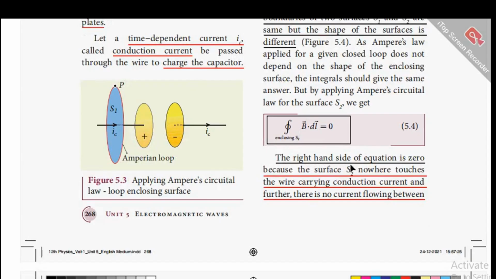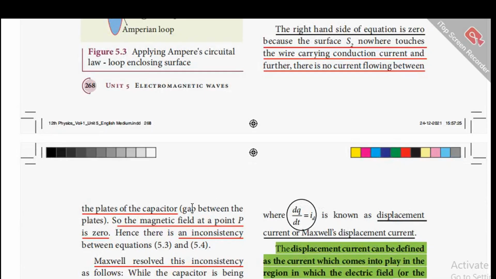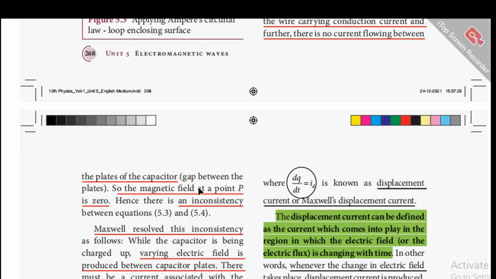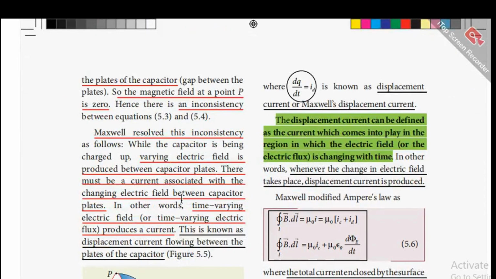The right hand side of the equation is 0 because the surface S2 nowhere touches the wire carrying conduction current, and further there is no current flowing between the plates of the capacitor. That's the gap between the plates. So the magnetic field at the point P is 0, hence there is an inconsistency between the equations 5.3 and 5.4. Maxwell resolved this inconsistency as follows.